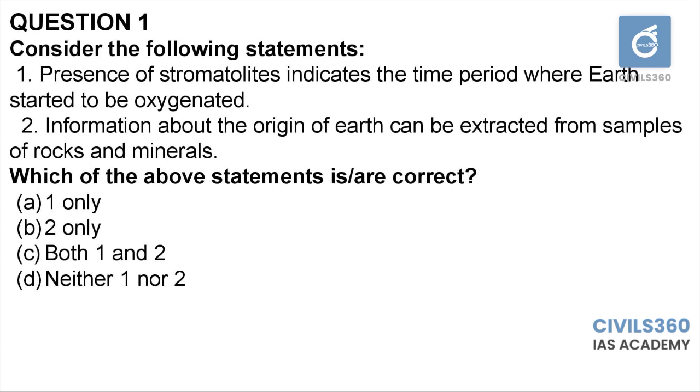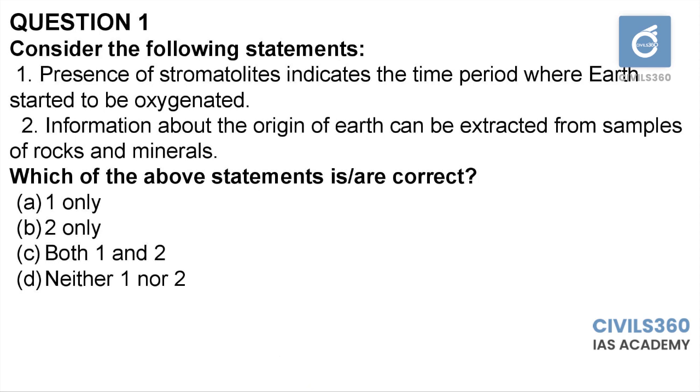So 2 is correct. So either B or C will be the answer. It depends on whether statement 1 is correct or not. While reading statement 1, you will be confused about the stromatolites. The statement says that presence of stromatolites indicates the time period where Earth started to be oxygenated. What we know from our basic reading is that when Earth originated, it was not composed of oxygen.